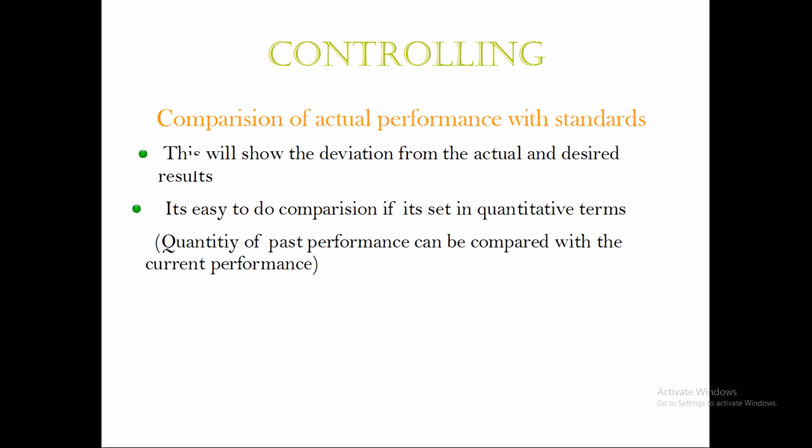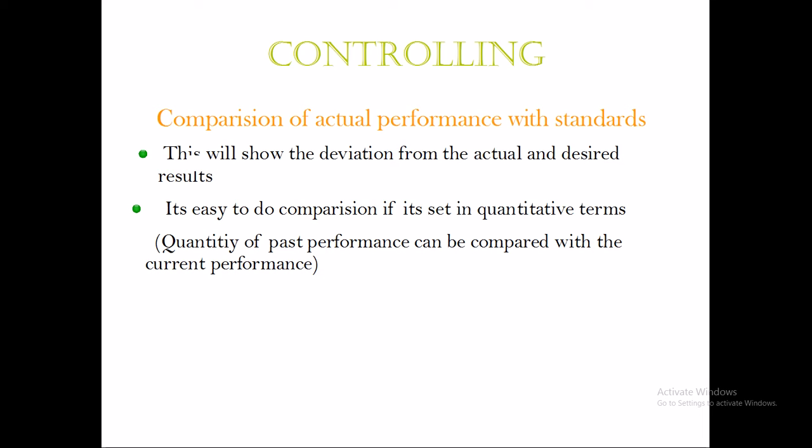So if in the first month, say January, the employees were able to manufacture 950 units, but our actual standard is only 900 units, the company can choose to increase its standard from 900 to 950. Or the opposite way, if the standard is 900 but the actual performance is only 850 units, then we need to find out why the employees haven't been able to achieve the set standard. So that difference between the standard and the actual performance is called deviation.